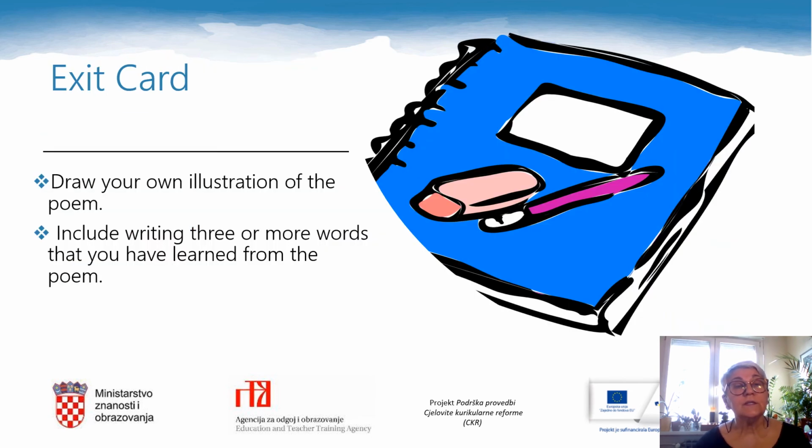This exit card is the last activity in this lesson. This exit card is about some creative work. You will draw your own illustration of the poem. Think about all the details that you remember. You can go back to the poem and read it again and draw your own illustration of the poem. When you are happy with your drawing, include writing 3 or more new words that you have learned from this poem.